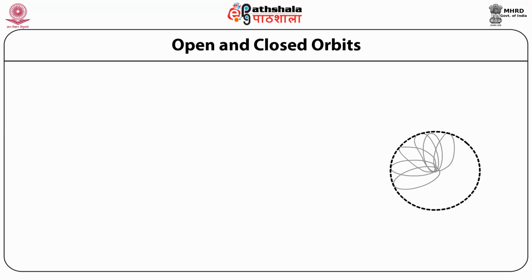In this unit, we will discuss the conditions for closed orbits, we will discuss the stability of the orbits, and we will make an estimate of the advance of the perihelion of Mercury in the presence of deviation from the inverse square law. Let us now consider the open and closed orbits.